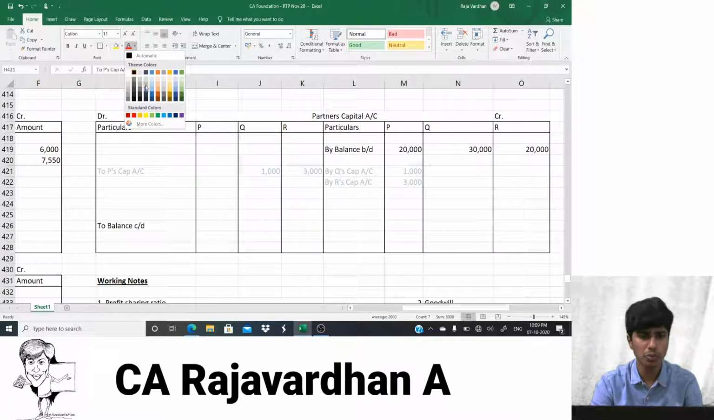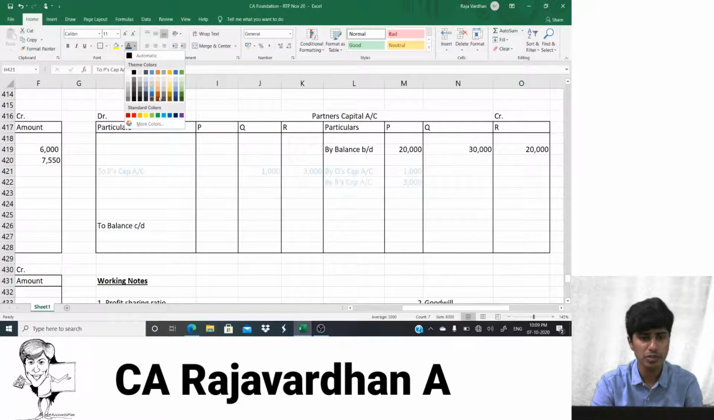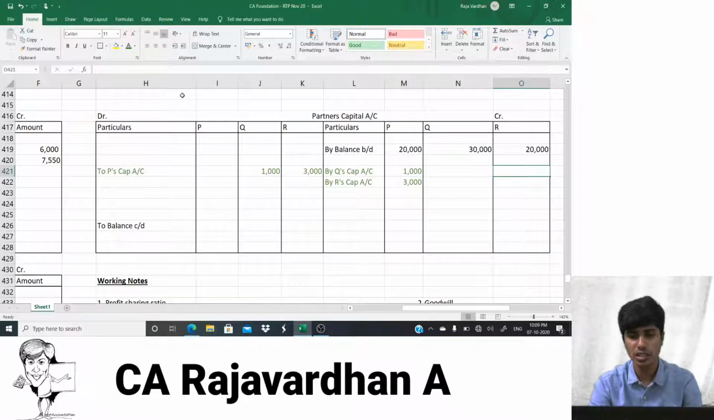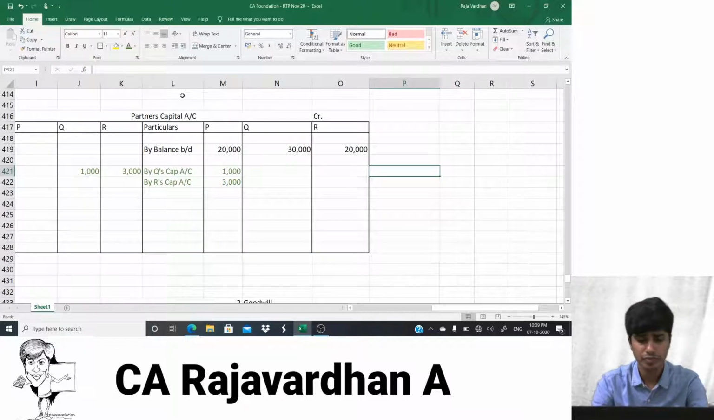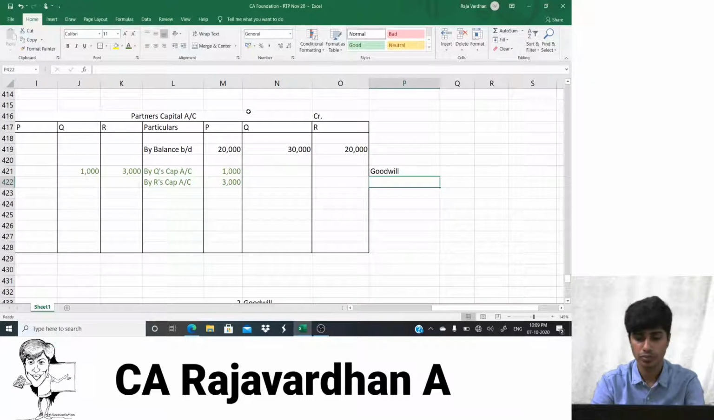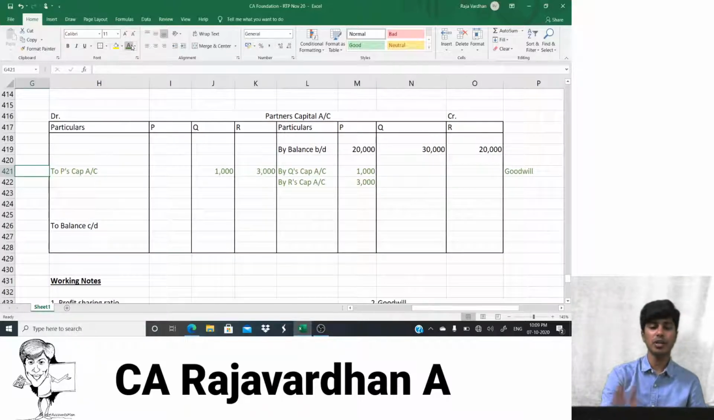I would write it in blue. Okay, no, blue is not very evidently visible. So can I keep it green? Okay, this green is visible. So whatever is there in this green is goodwill. So whatever is there in this green is basically goodwill adjustment. Yeah, guys. So we successfully completed the goodwill posting.